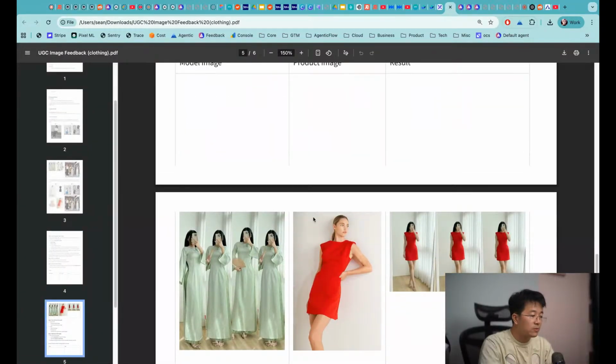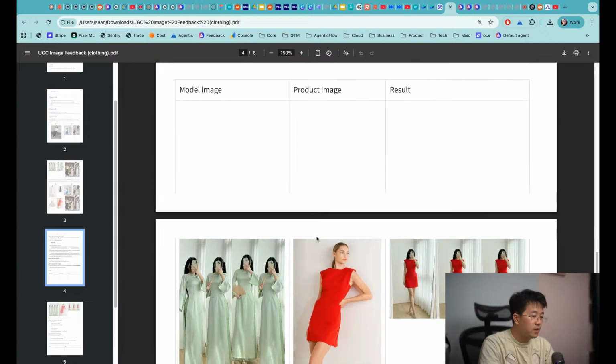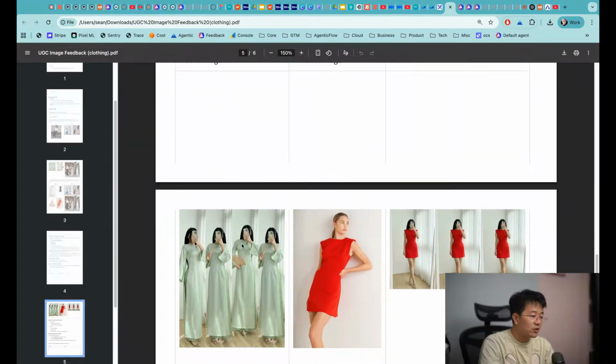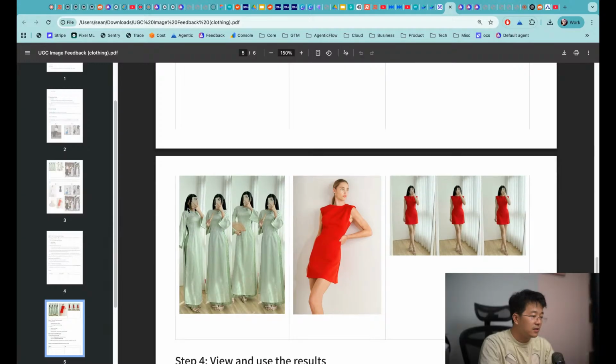Okay, so for example, this one is the input of the model image and the product image, and you can see that you have a picture. For example, this is the original picture where we have a model. She was taking the, how do you say, the feedback, what is the dress. So this is a traditional Vietnamese dress, which is áo dài. But I'm selling this red dress. I don't have this model, but I would like to have someone wearing this one and take the feedback for me.